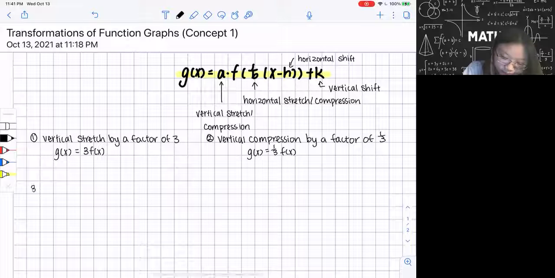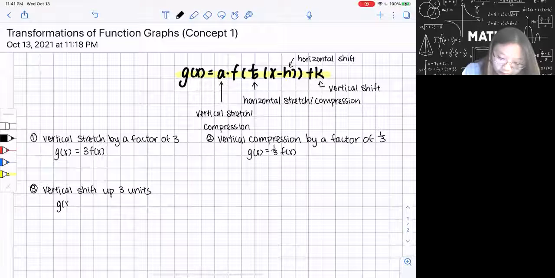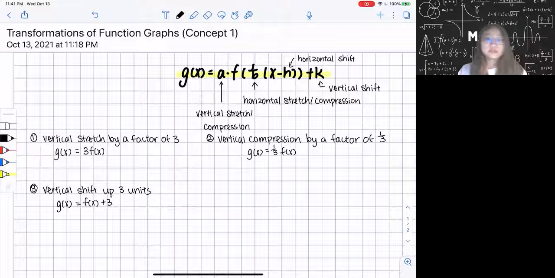And then we're going to do vertical shift. Vertical shift up 3 units. You probably already know it's just going to be g of x equal to f of x plus 3. This is also very straightforward. If it's up, you add 3.